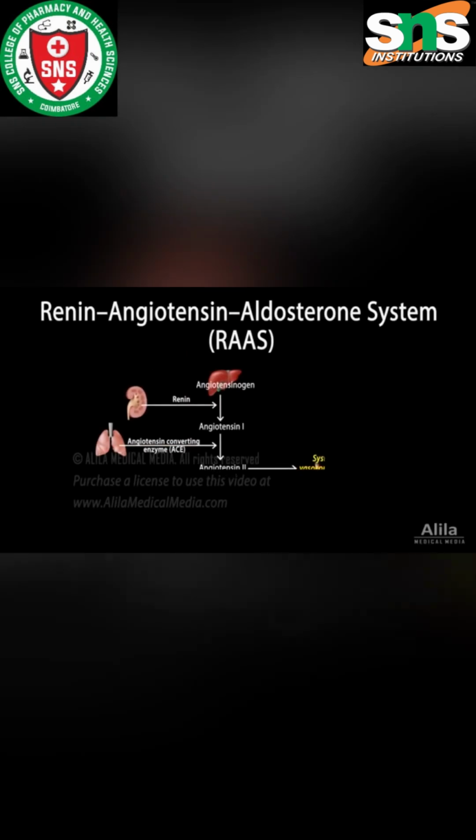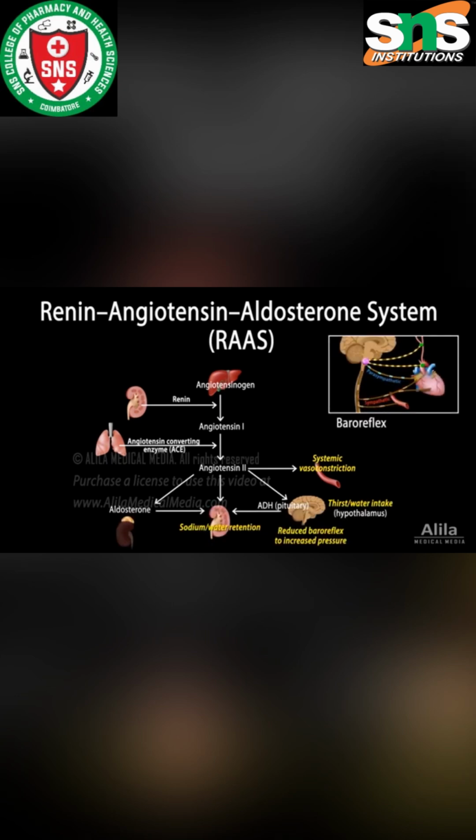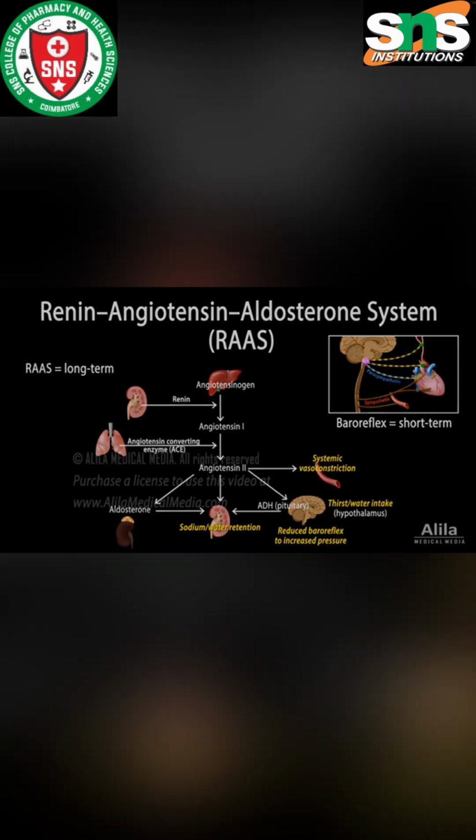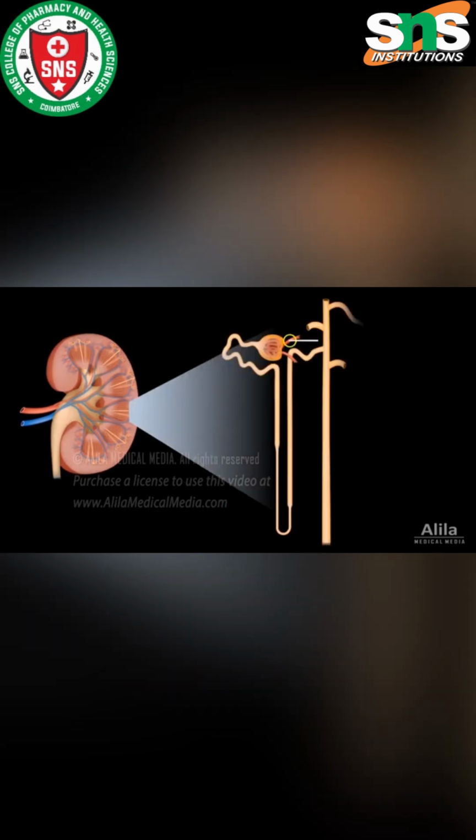The Renin-Angiotensin-Aldosterone System, RAAS, is a hormonal system that controls blood pressure. While baroreflex is a short-term response to sudden changes in blood pressure, RAAS is responsible for long-term regulation. In the kidneys, within the walls of afferent arterioles, there are specialized cells producing prorenin called juxtaglomerular cells. Upon activation by a drop in blood pressure, prorenin is cleaved to form renin, which is released into the blood.